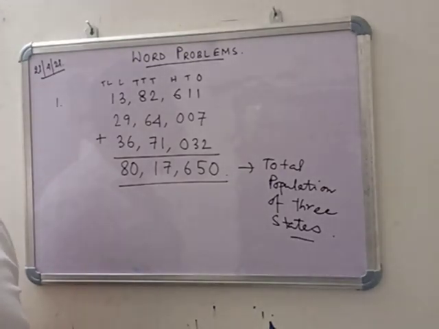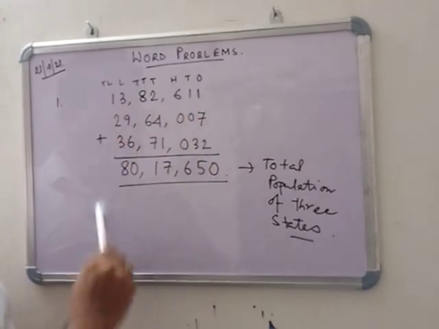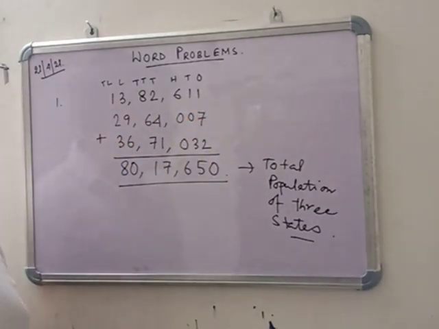In one problem, one thing to remember: always you have to write the answer. So answer is compulsory in the word problem. So you have to write in that format and you have to add it. Okay? So next problem.